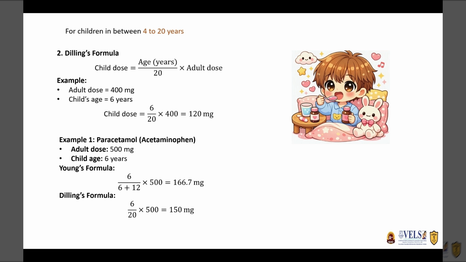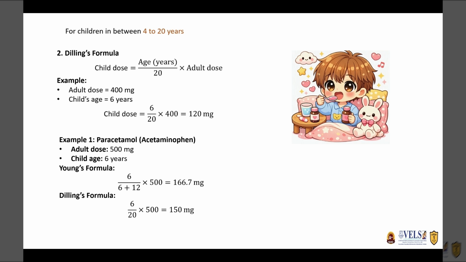Now we will see another formula, that is Dilling's formula. This is applicable for children between 4 to 20 years, and the child dose is age in years by 20 into adult dose. The child dose for paracetamol for 6 years, as per Young's formula we have seen, is 166.7 milligram.